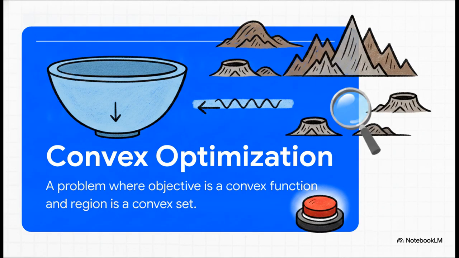Right, so this is where convexity comes in. And it's honestly like magic. When we're dealing with a convex optimization problem, our landscape isn't this chaotic mess of unpredictable hills and craters, nah. It's shaped more like a single, perfectly smooth bowl. And because of that specific shape, we get an absolute mathematical guarantee. Any local valley you stumble into is mathematically guaranteed to be the absolute lowest point, the global minimum. It's literally an algorithmic easy button.